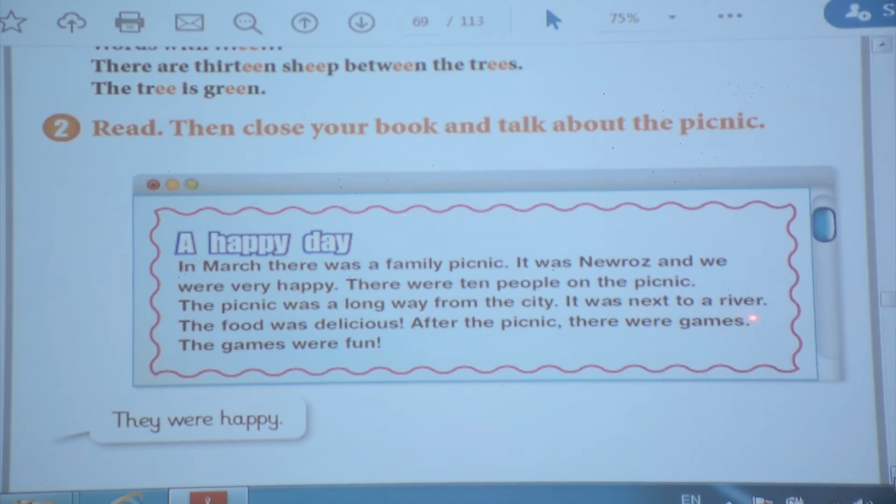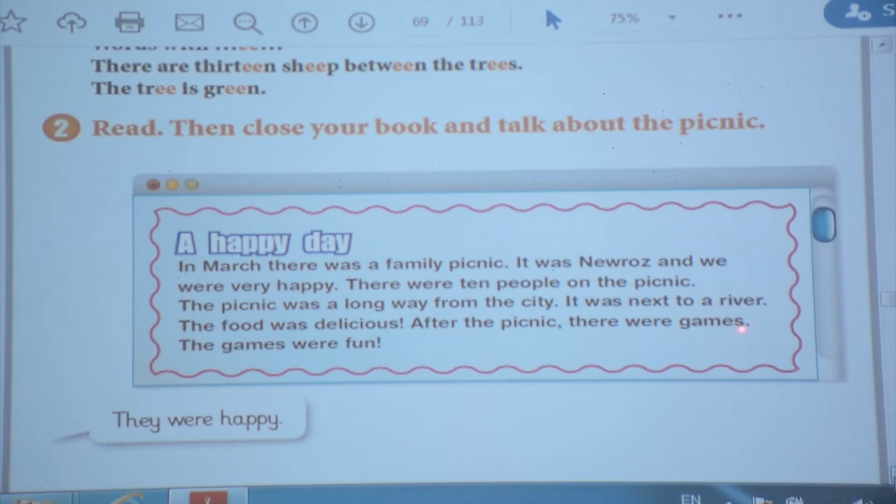It was next to the river. We have was again, you should use was with it. The food was delicious. The food was delicious. Again, you have food. Food is singular. The food was delicious. After the picnic, there were games. You have many games, okay?